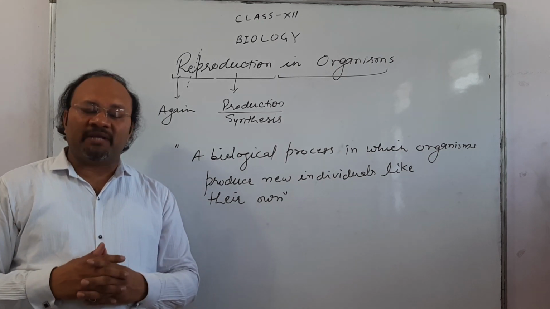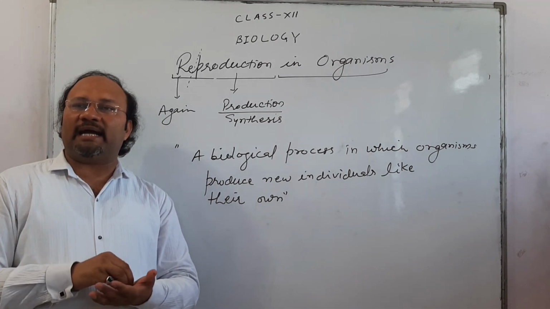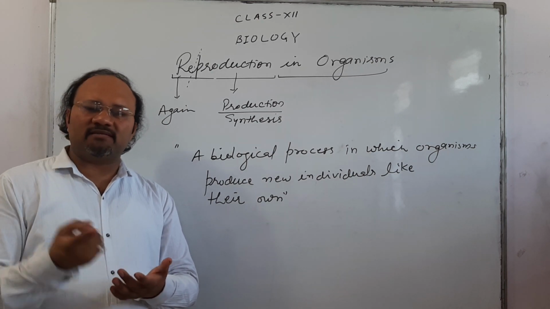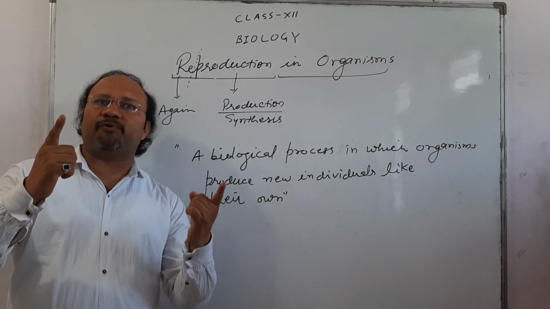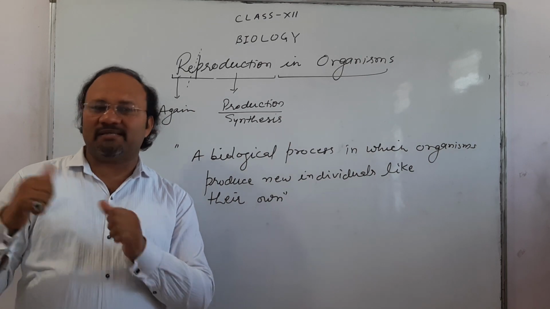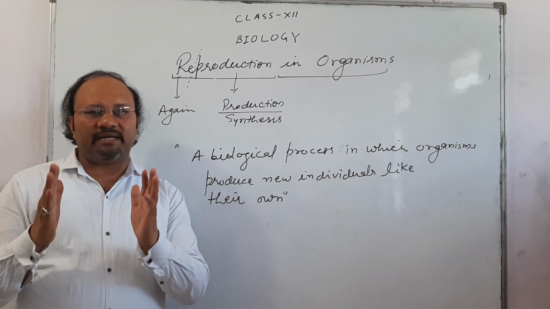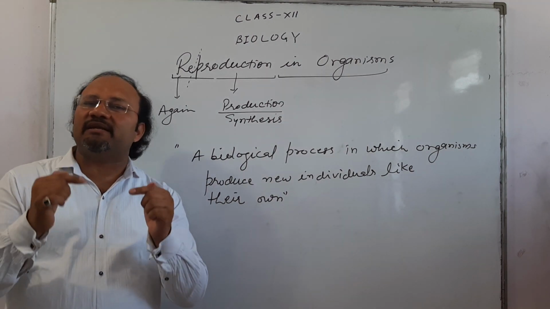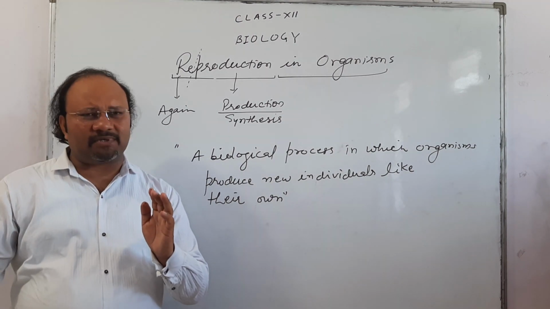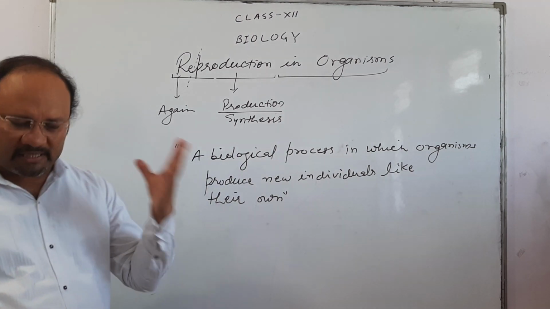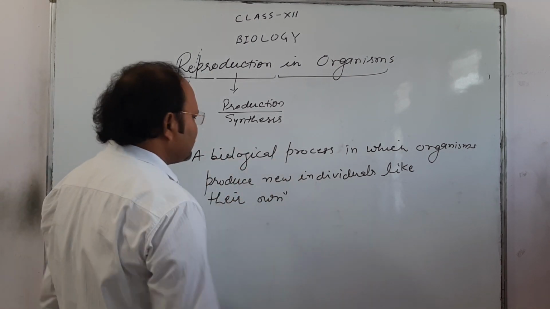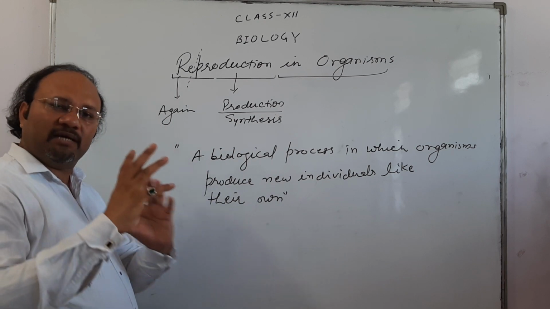What is the balance? Nature knows that in dogs, the survival rate is very low. Hence, they are provided with a higher reproductive rate. Whereas in human beings, the survival rate is very high. Hence, they are provided with a very low reproductive rate, except a few cases where we find twins. So this is a biological process in which organisms produce new individuals like their own.